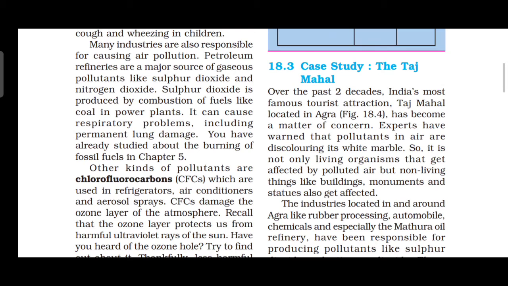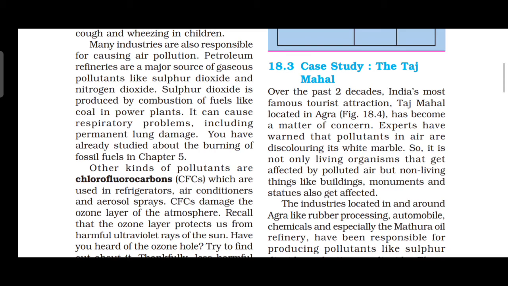Nowadays, the experts have warned that pollutants in the air are discoloring its white marble. Because of polluted air only, the white marble color changes to a yellowish color. So it is not only living organisms that are affected by this pollution. It also affects non-living things like buildings, monuments, and statues.